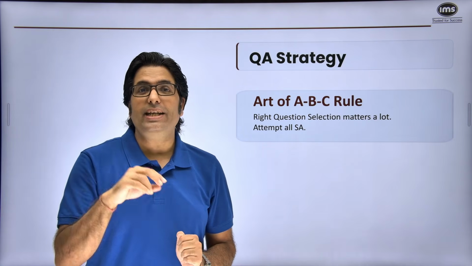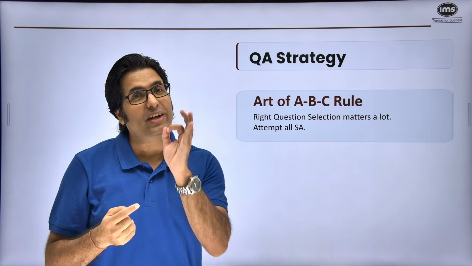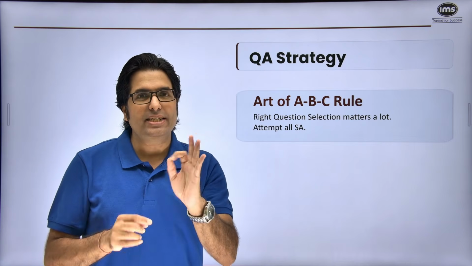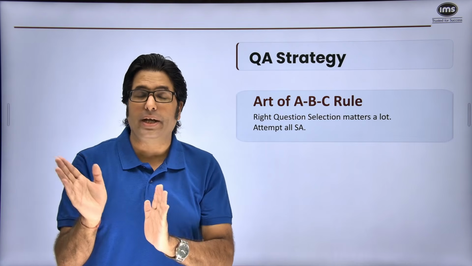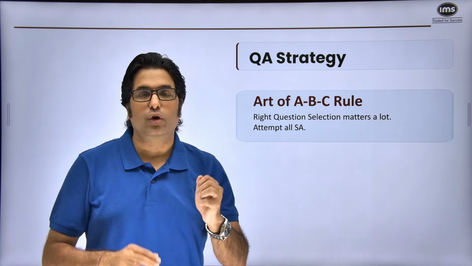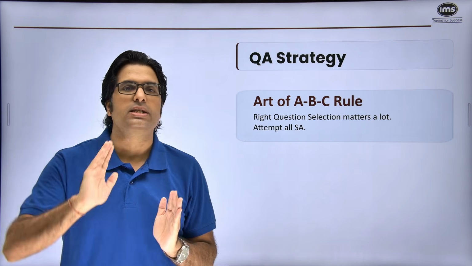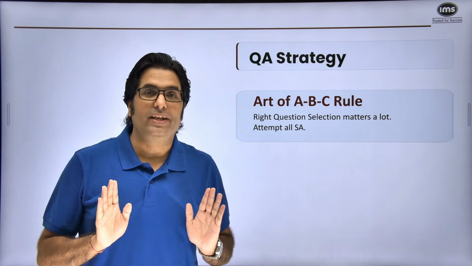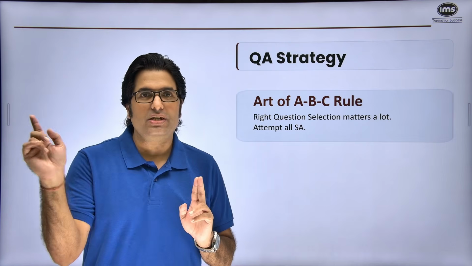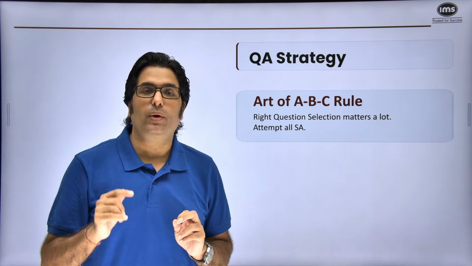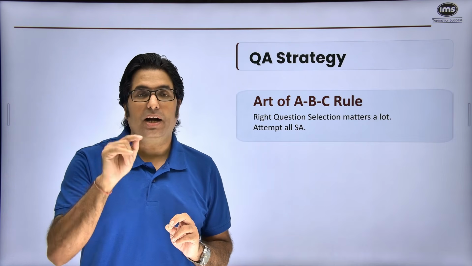It's important that you decide on which questions to skip very, very fast. So just quickly glance and understand that this is super time consuming, or this is not from my comfort zone, or I am not able to understand anything from this, so let me skip it. You will not do anything with it. So once the first round is over, you will have a set of questions marked for review in purple.